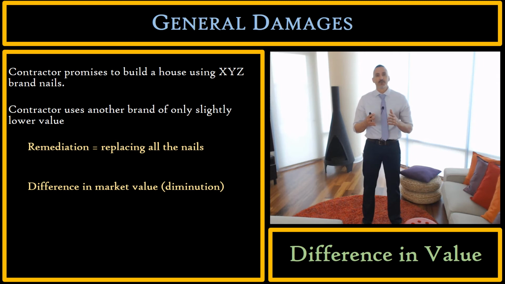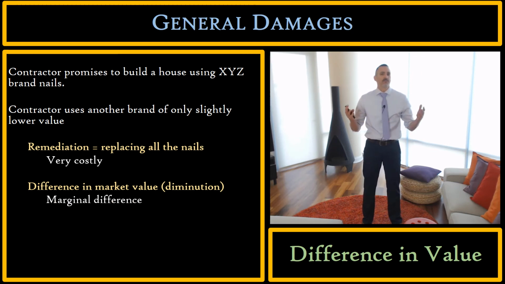The difference between a completed house that has used XYZ brand nails, and a house that has used this other brand of nails, which is just of slightly lower quality. Well, the cost of remediation for replacing all the nails in this house would be very costly. It would basically be the entire cost of rebuilding the house, right? So that would be extremely costly.